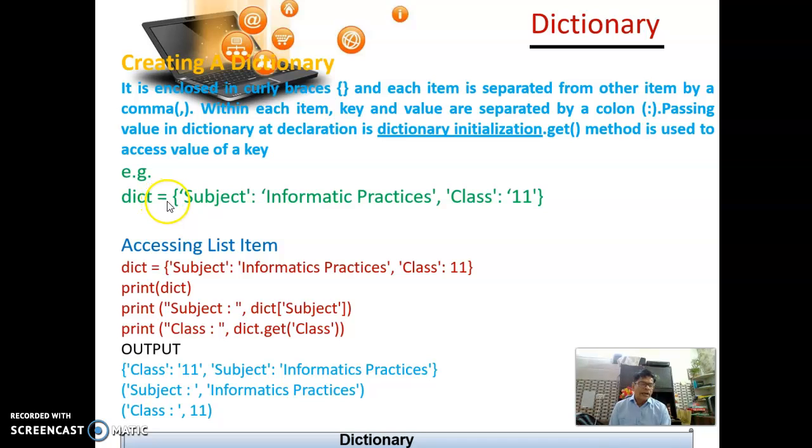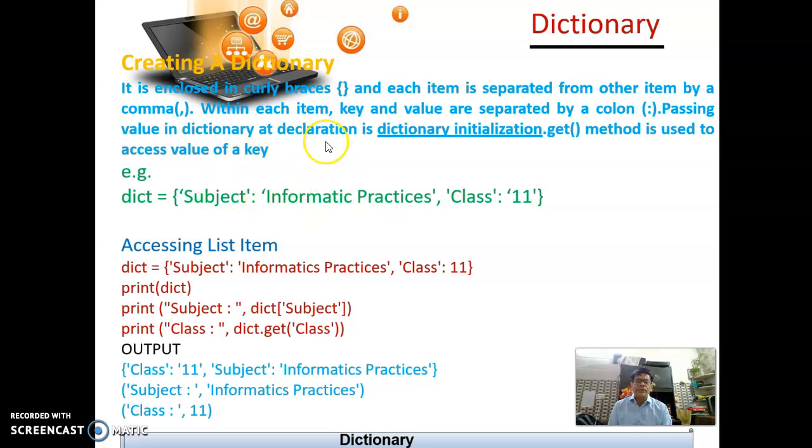Now if you see the example, then it will be clear to you. We are taking the example of dict, this is the variable name, equal to key colon value, comma, key colon value. How many keys are there? Two keys. What are those? Subject and class. And how many values? Two values: Informatics Practices and 11. Key and value are separated by a colon.